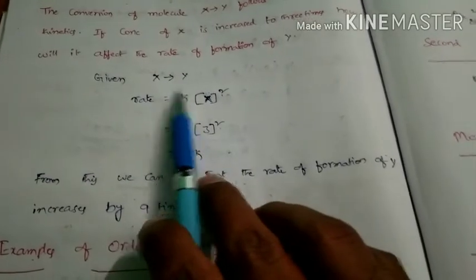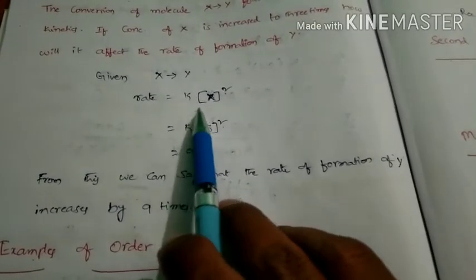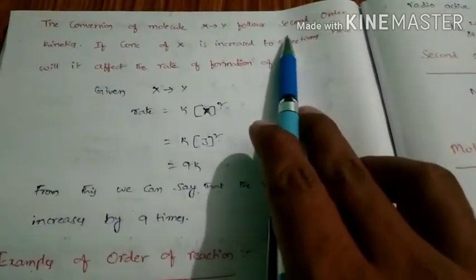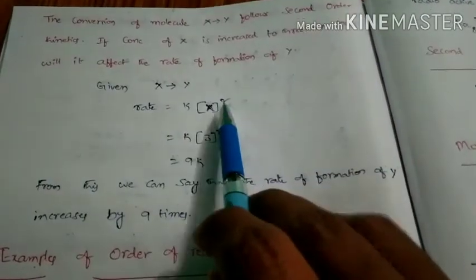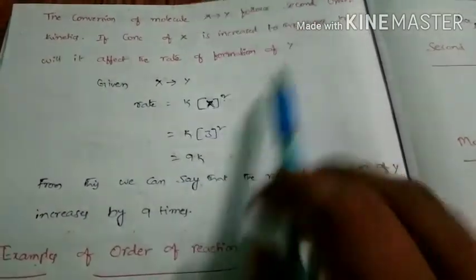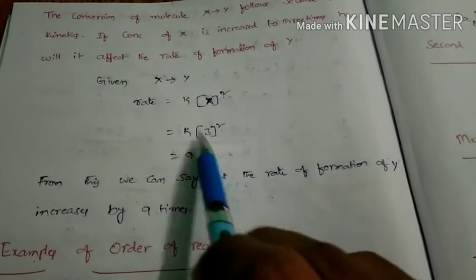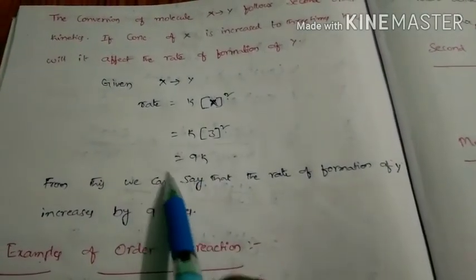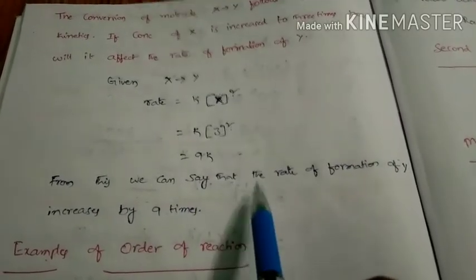For that reaction, we have to write the rate equation. Rate equals k into [x] power 2. Why should we write 2 here? Because in the question itself it is given that it is second order. So if the concentration of x is increased by 3 times, then we get 3 squared, that is 9. That means the rate is increased by 9 times, so the rate of formation of y is increased by 9 times. That is the meaning of the question.